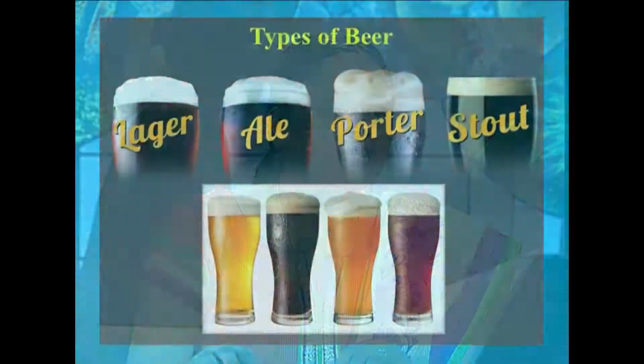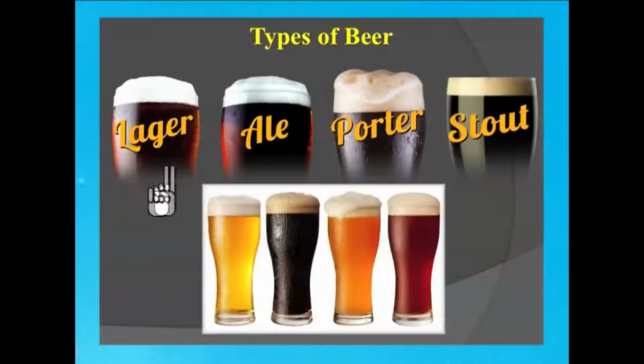Mostly the names are derived from the location where they originate. Now, common ones are lager beer, ale beer, porter and stout, and these have different body. By body we mean the color and the texture. Mostly the consumption is of lager beer and ale is lesser used. The ale beers are preferred only in some regions and have slightly more bitterness, while porter and stout have full body and some are even rich.